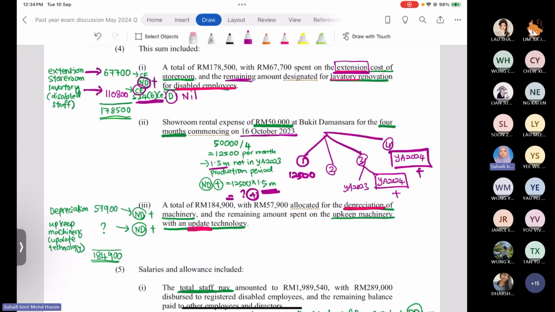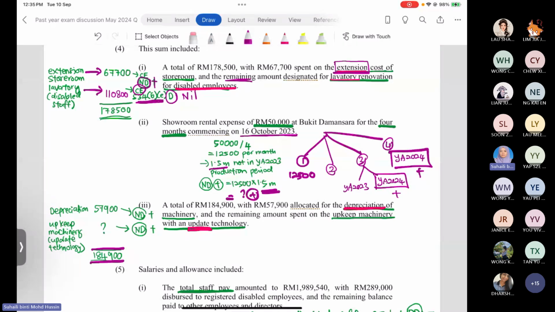We have another item that you total up together under the level of operating expenses. Okay, so we have a total of 184,900 ringgit, with 57,900 ringgit allocated for the depreciation of the machinery, and the remaining amount spent on the upkeep of machinery with the updated technology.